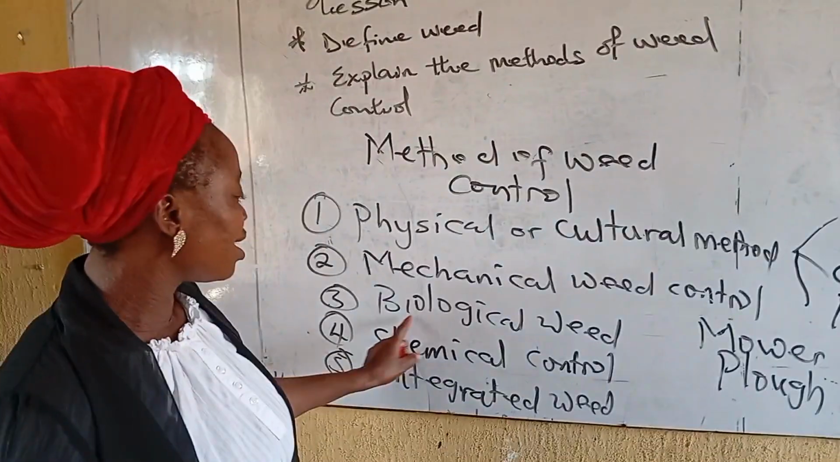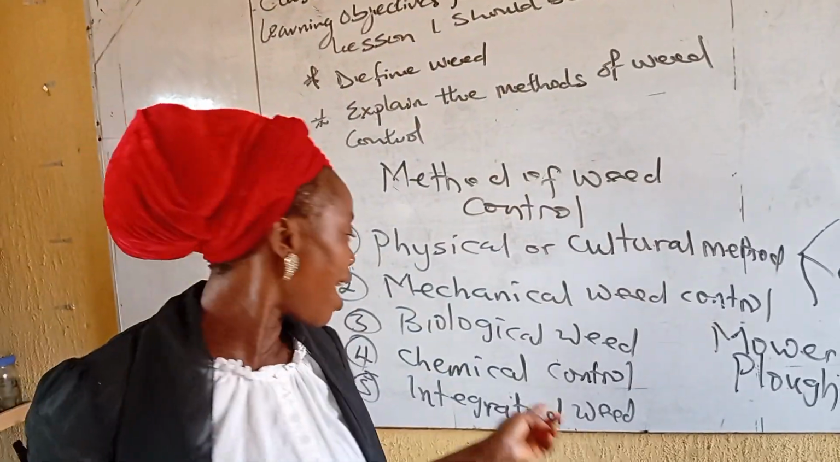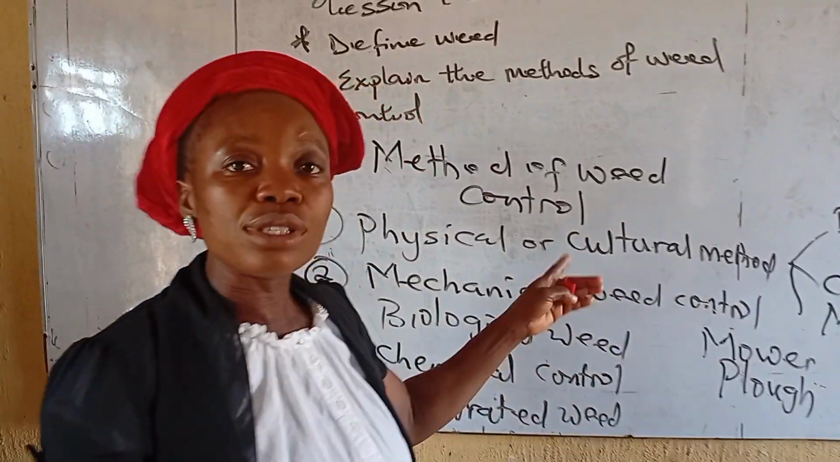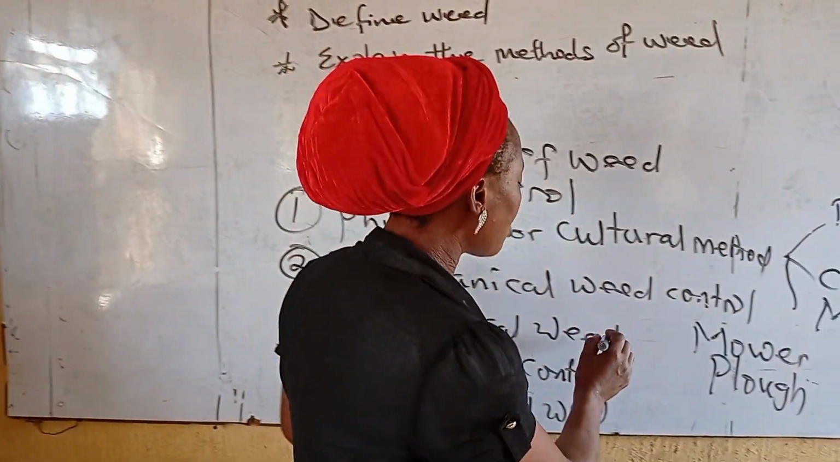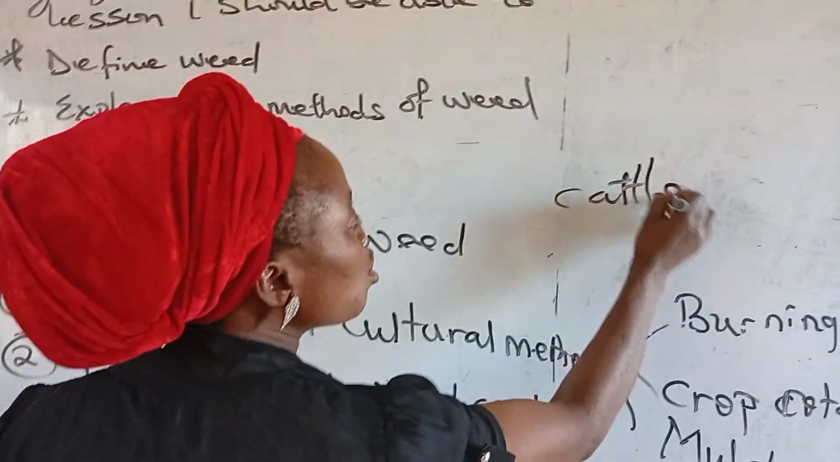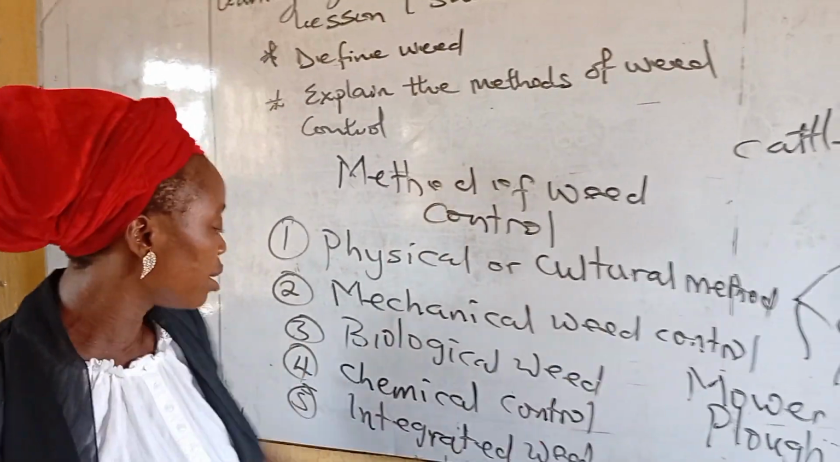Tell me what biological weed control is. Okay, you try. Let me explain further. Biological weed control is the use of organisms to get rid of weed. Example, like your grazing animal, cattle. When you allow cattle to graze on grasses, you are doing biological weed control.